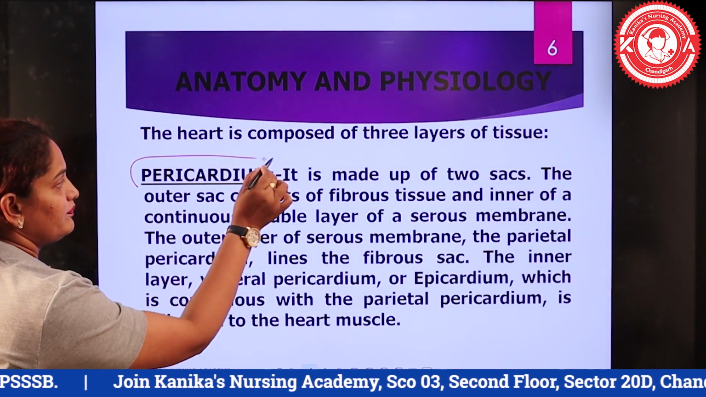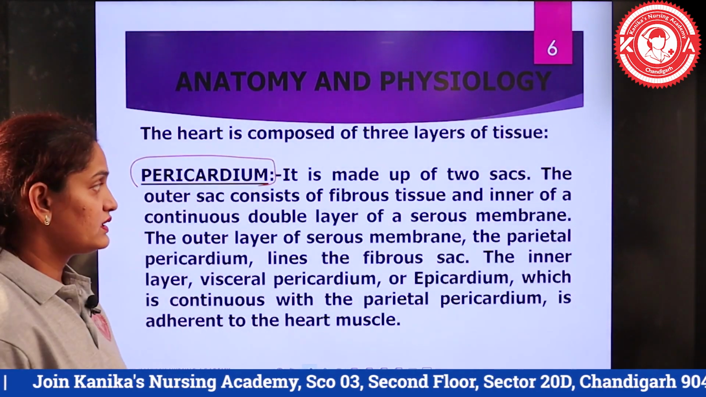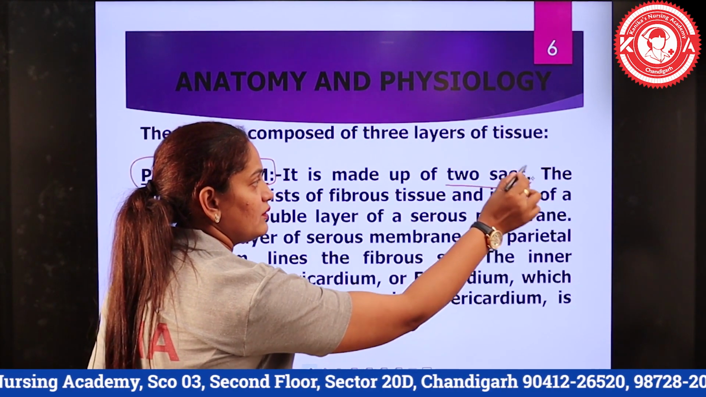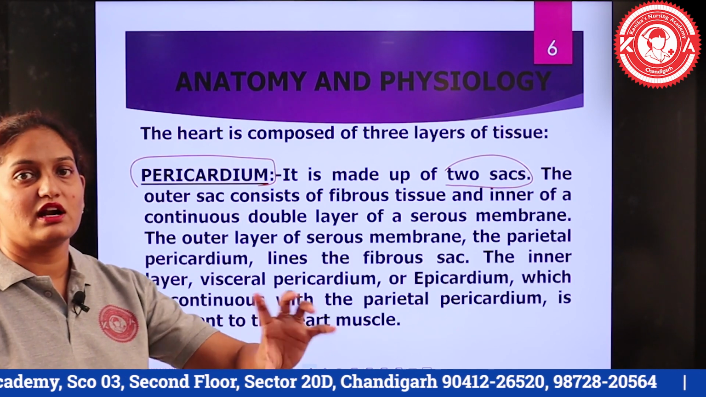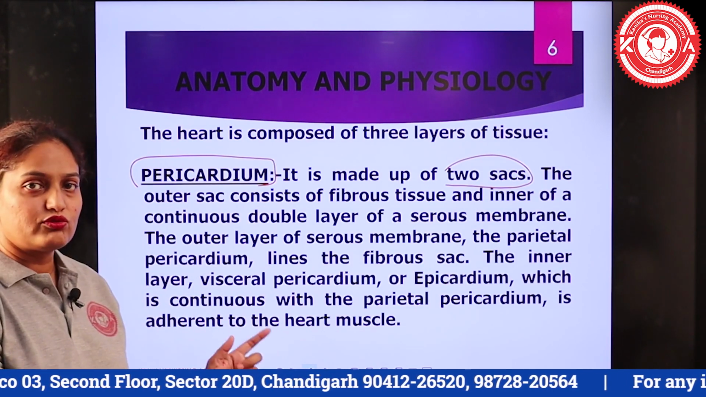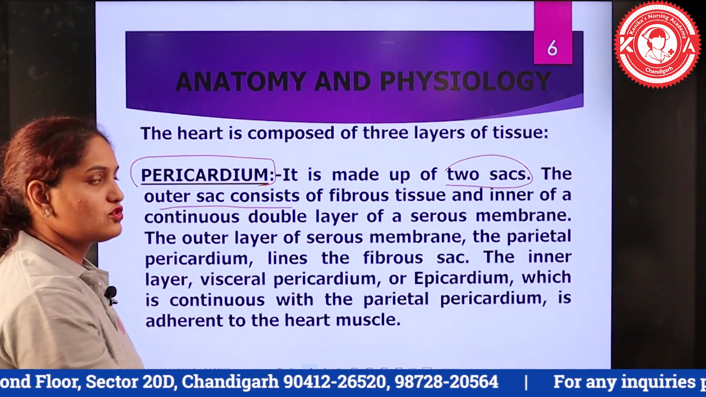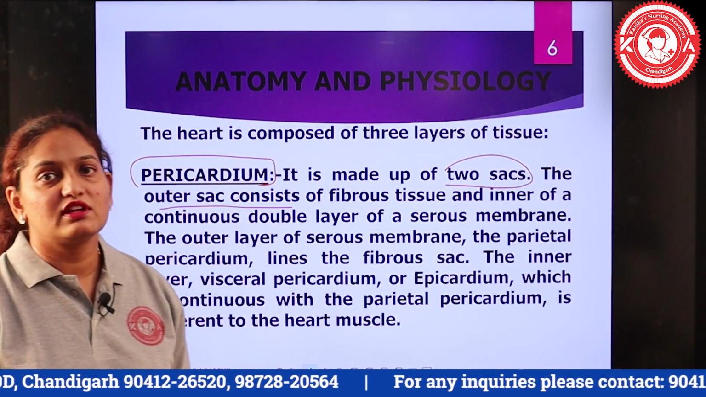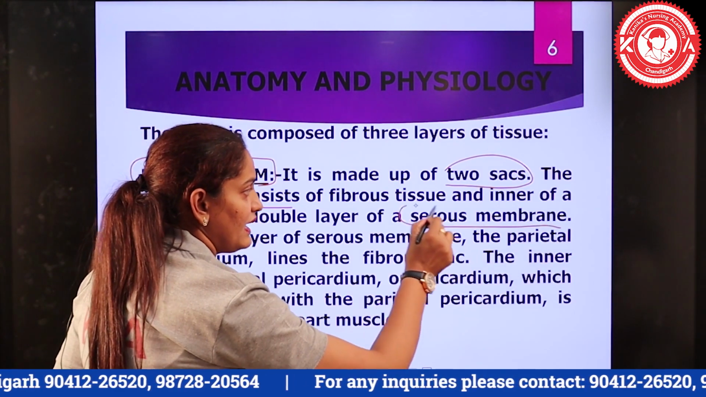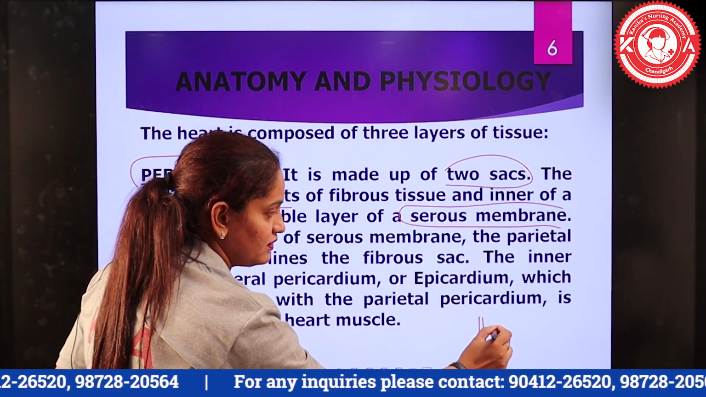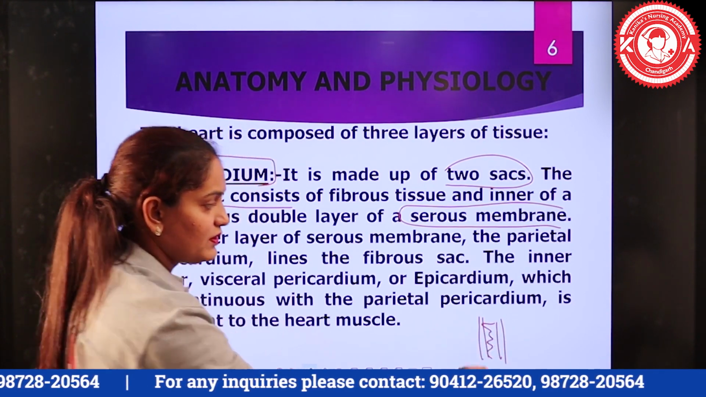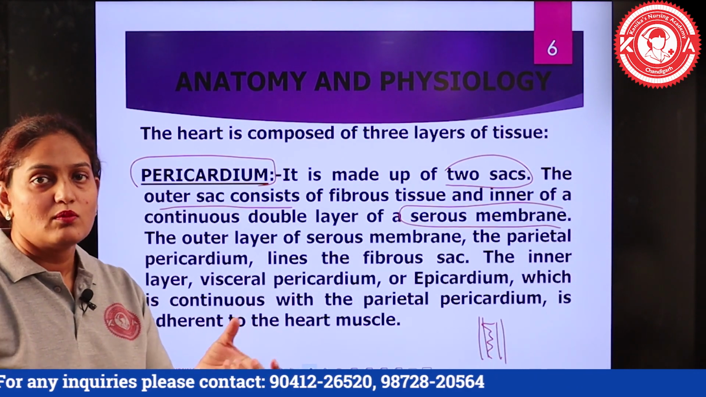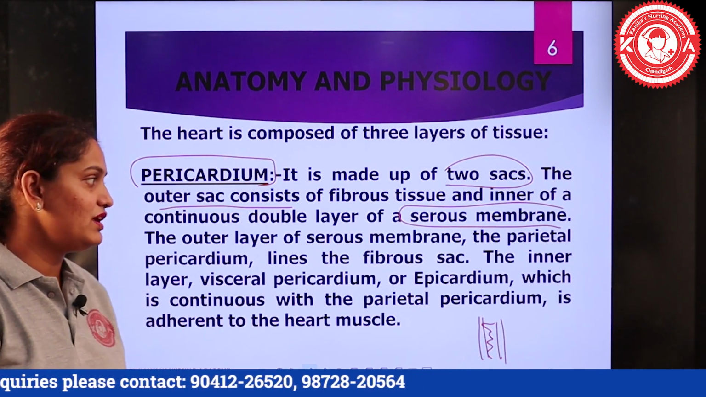So the heart has 3 layers of tissues, and the first layer is the pericardium. The pericardium is actually made up of 2 sacs, which means 2 parts. The outer part consists of fibrous tissue, and the inner part consists of a double layer of serous membrane. Double layer means there are 2 layers, and inside these layers there is a flow of serous fluid, which provides cushion to the moving heart so that damage can be prevented.